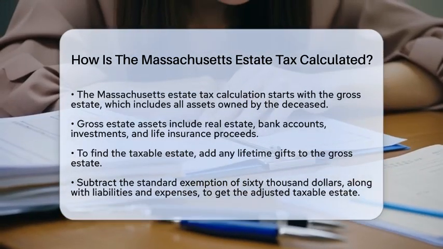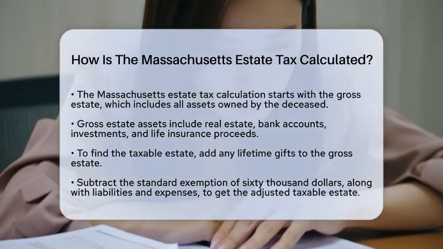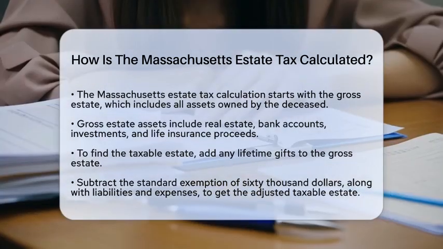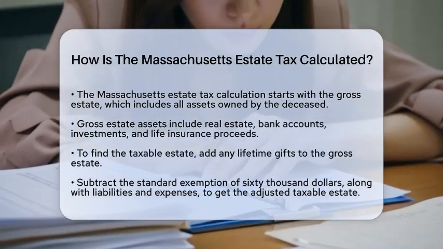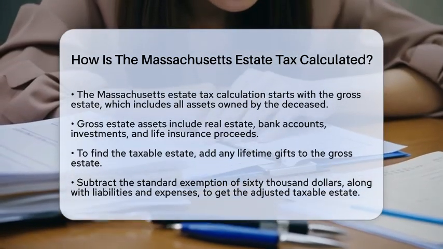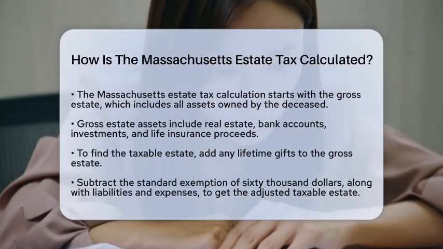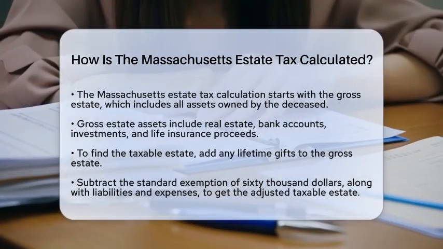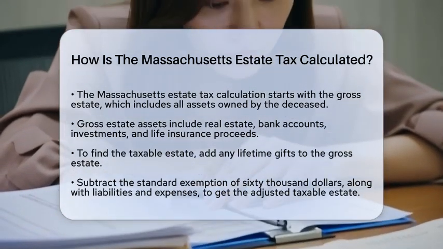First, the calculation begins with the gross estate. This includes everything the deceased owned at the time of death, whether it is located in Massachusetts or elsewhere. It covers assets like real estate, bank accounts, investments, and even life insurance proceeds.